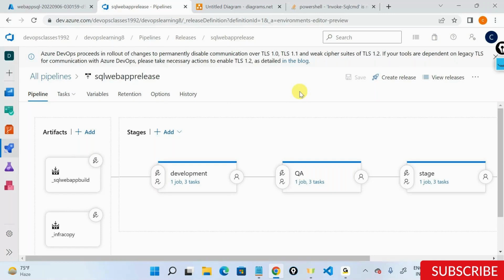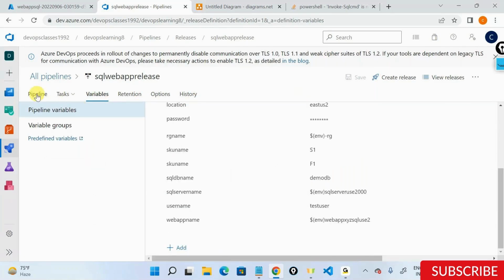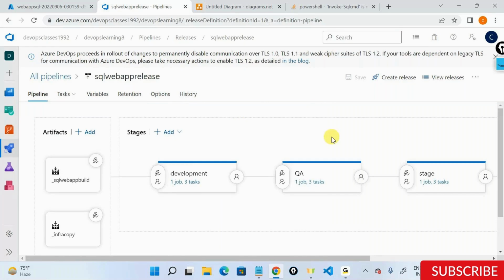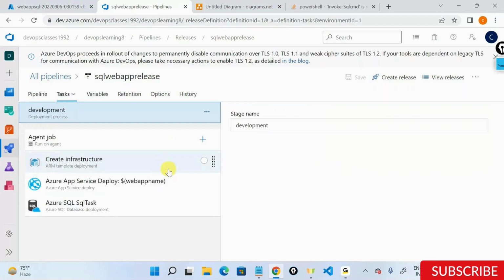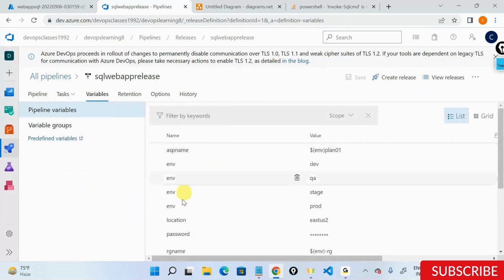Okay. So let's say one thing. What you did is that there are about 5 or 6 environments that you have. Each and every environment has about 30 or 40 different tasks, which need around 60 or 70 variables. So you acted smart and put all these variables out here. You use them in a very generic way. You said, okay, fine, these are all generic variables, so you don't have to declare so many variables again and again. The only thing that you're declaring again and again is the environment, and the rest of the variables are based upon the environment.